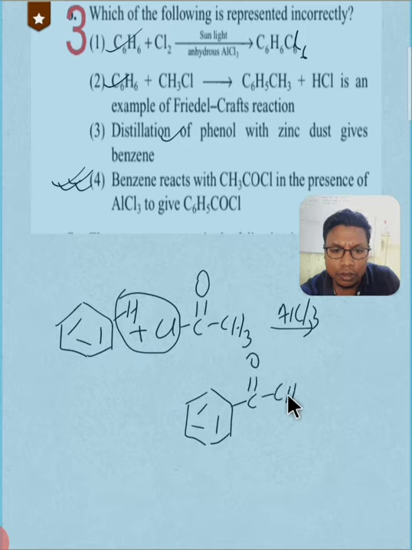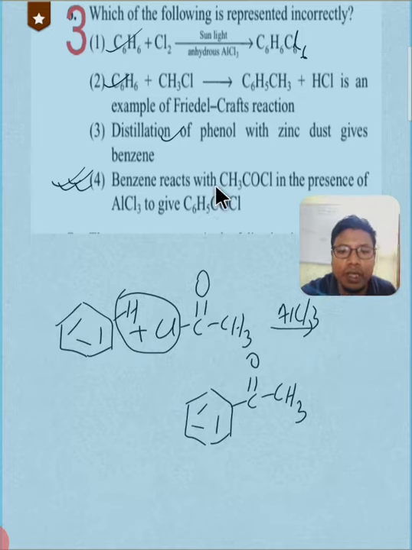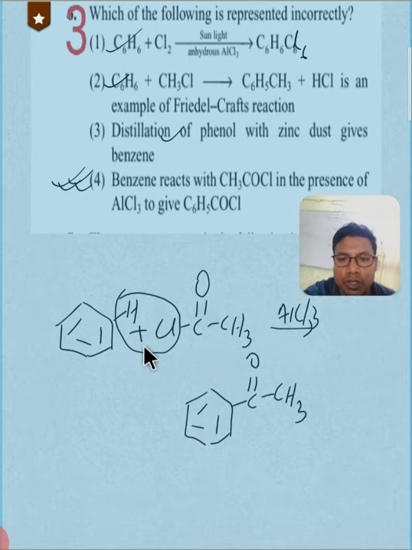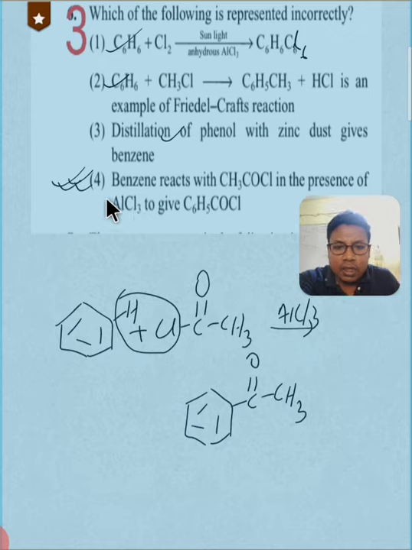So the answer must be C6H5COCH3, but it is not the option given here. Benzoyl chloride is given. So acetophenone must be the answer. The incorrect reaction among the given options is the fourth one, so the correct option is 4.